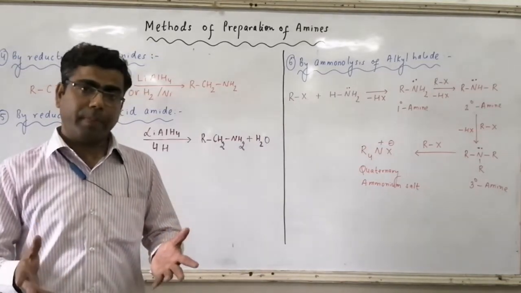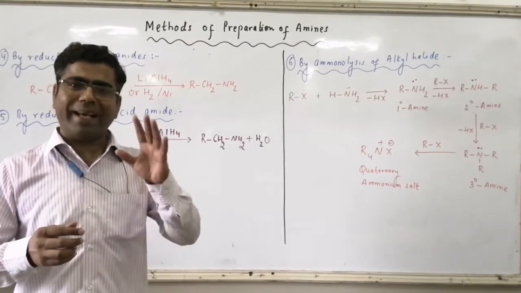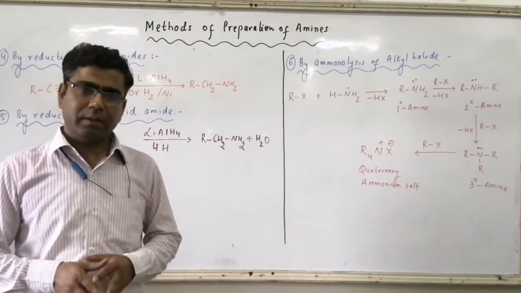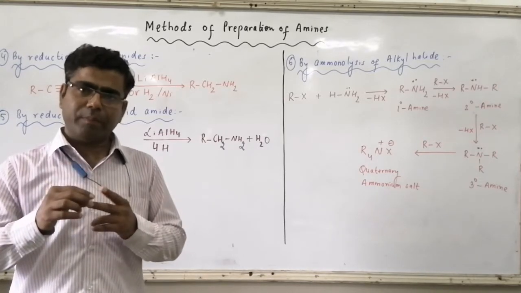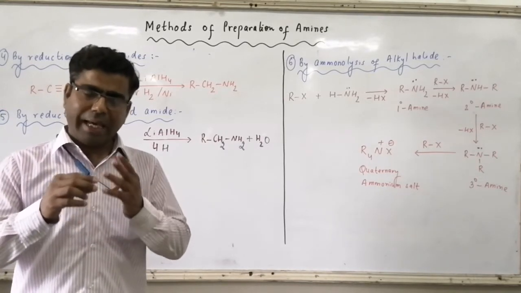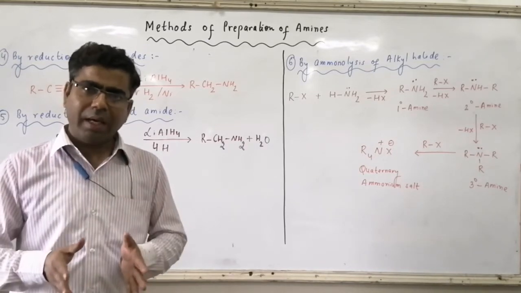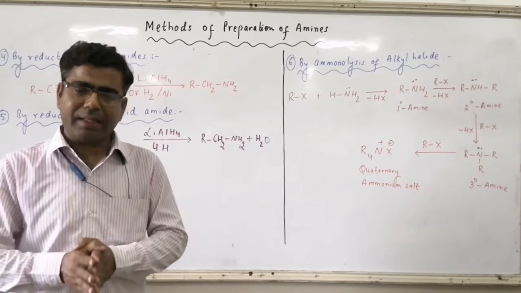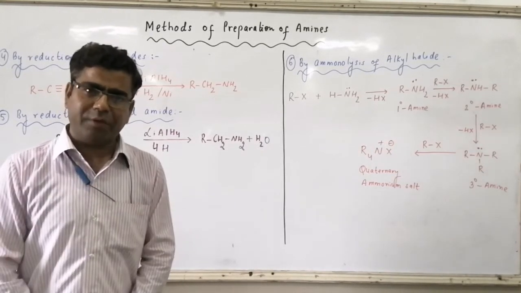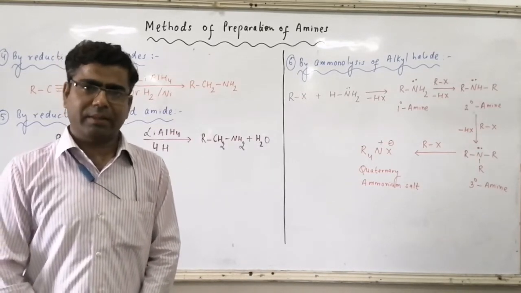So we have carboxylic acids and the 4 acid derivatives: ester, acid amide, acid chloride and acid anhydride. Out of the 4 acid derivatives, acid amides are the only acid derivatives which on reduction form primary amines.